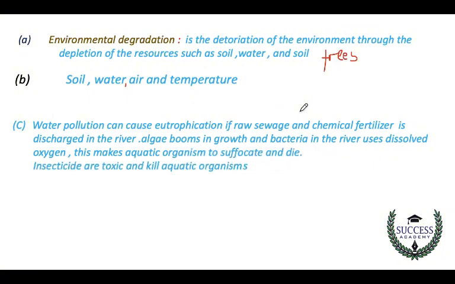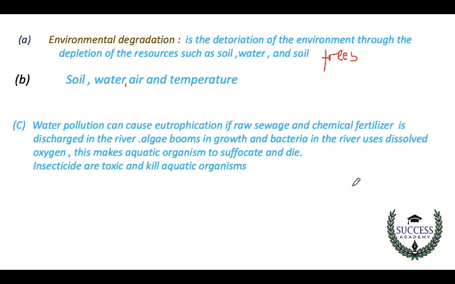That causes algae to bloom and grow, along with bacteria in the river which use up dissolved oxygen. This makes aquatic organisms like fish and frogs suffocate and die, because when the algae grows, it covers the top layers of the water.